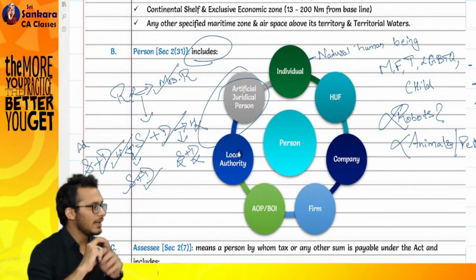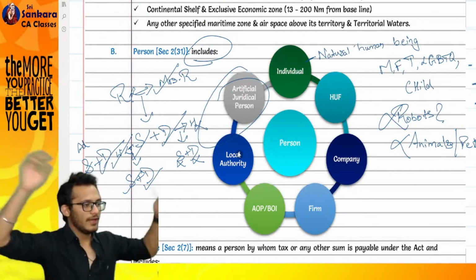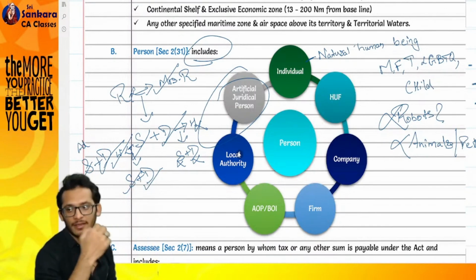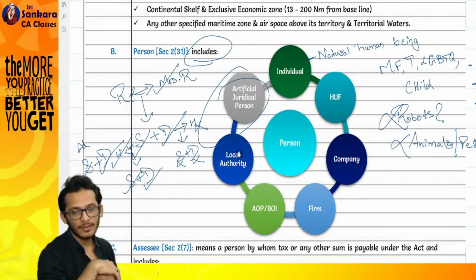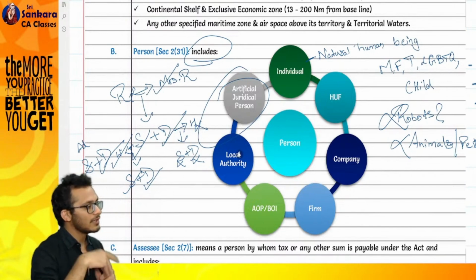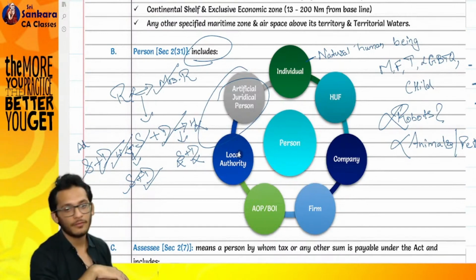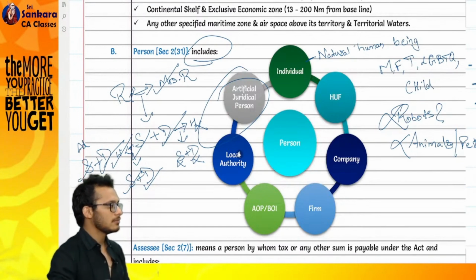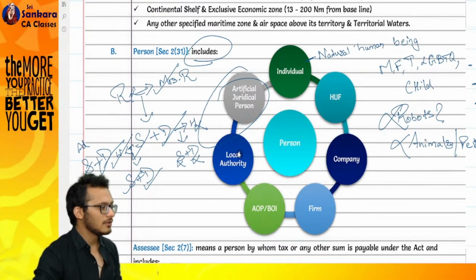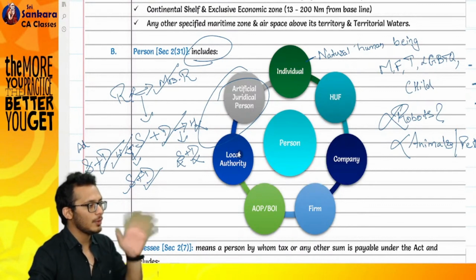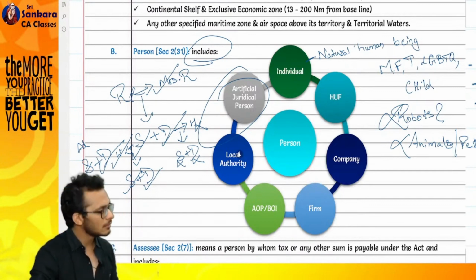Let's say you had a dad who had 500 acres of land. That dad has 4 kids. Tomorrow he forgot to write a will and he passed away. What will happen? The 4 sons should get the land, but they don't know in what share. Someone says I want 50%, someone says I want 25%, someone says I want the full 100%. What will happen in this case? Go and fight in the court.